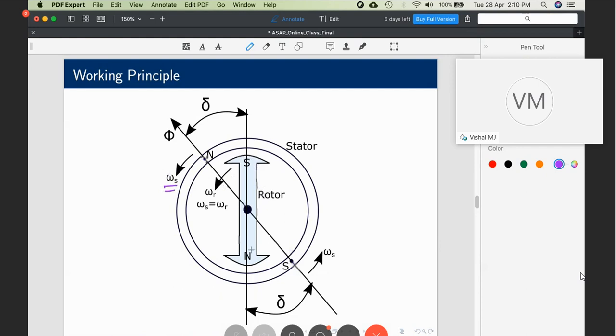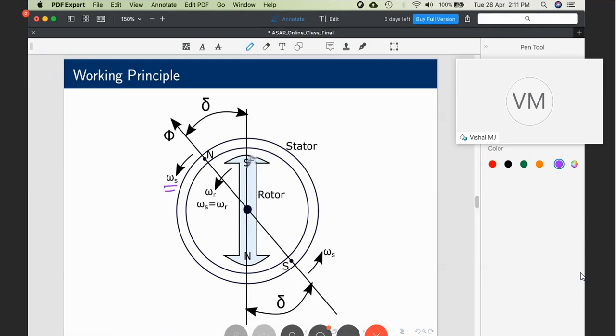In this diagram I have shown only a two-pole machine. That's why we have two poles. They rotate at a speed. In this snapshot, I have taken anti-clockwise. You can take it clockwise as well, no issues. So there is an RMF set up in the stator which rotates in the anti-clockwise direction at a constant speed given by the synchronous speed. Now we have a rotor which is an electromagnet. When an excitation is given, this iron piece becomes a magnet which has a north pole at one end and a south pole at the other end.